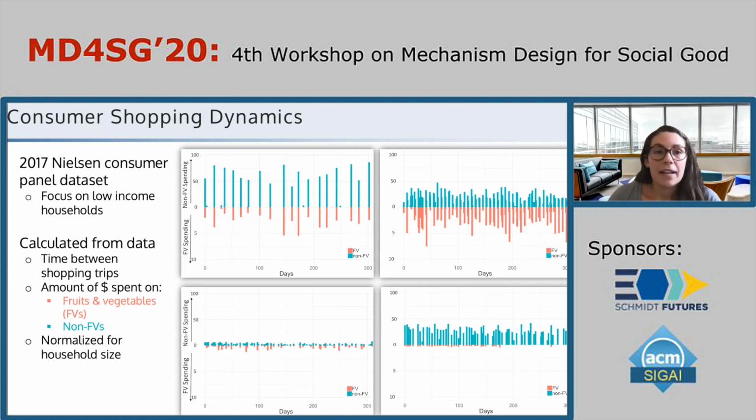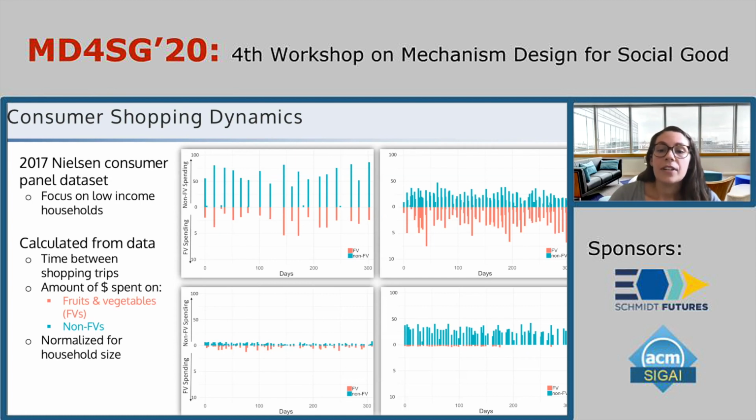So one aspect of the bi-level model is a model of consumer shopping dynamics. To inform this model, we use the Nielsen Consumer Panel dataset focusing on low-income households. For each household, over a year-long period, we calculate the time between all of their grocery shopping trips. And for each trip, we calculate the amount of money that they spend on fruits and vegetables and other foods. This is showing that information for 4 randomly chosen households in the data.